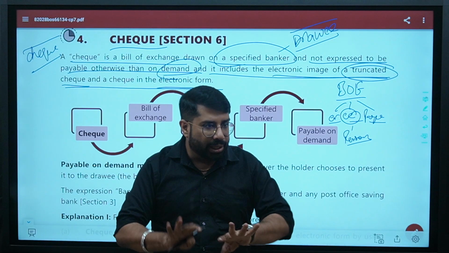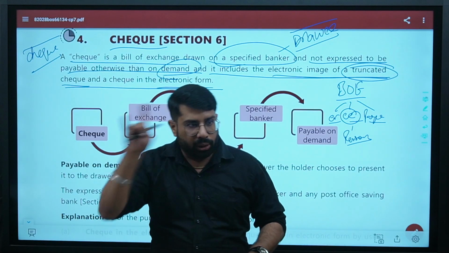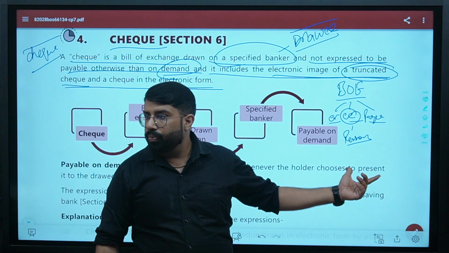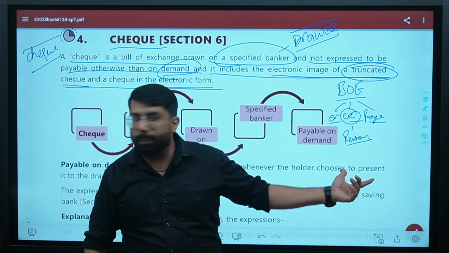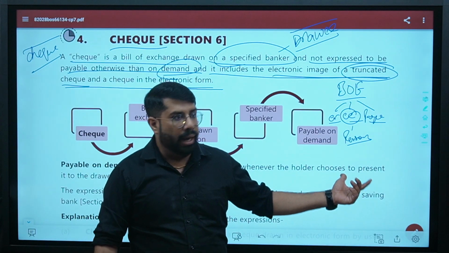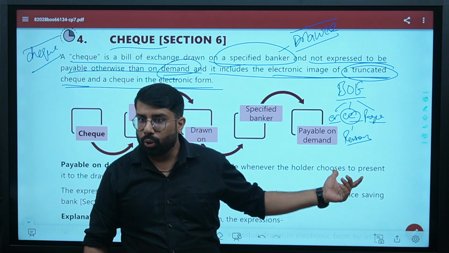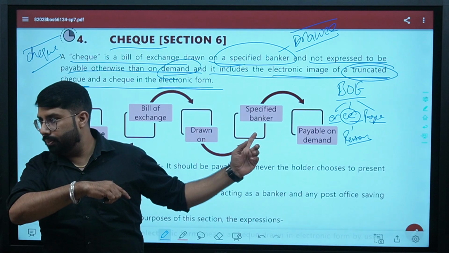The moment you enter your password and click enter, everything will be read and automatically your name will appear on the e-check. The moment your name appears on the e-check, it means it is signed and it is an authentic signature. Are you clear? Yes or no? So that is the e-check.